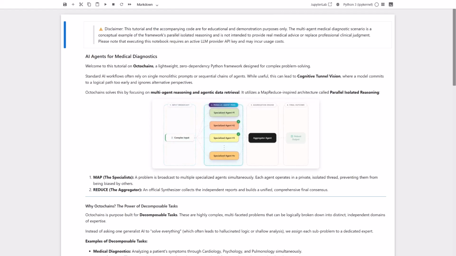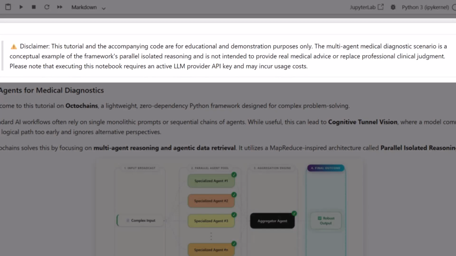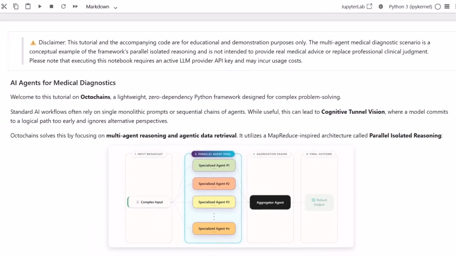Before we dive into the exciting world of multi-agent architectures, I have a quick but important disclaimer. The medical diagnostics scenario we're exploring today is purely a conceptual, educational example designed to showcase our framework's reasoning capabilities. It is not real medical advice and shouldn't replace professional clinical judgment.